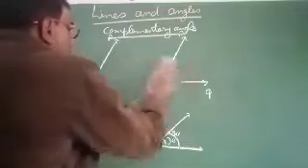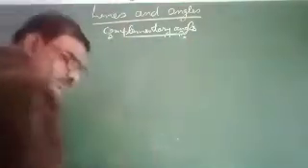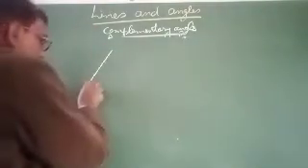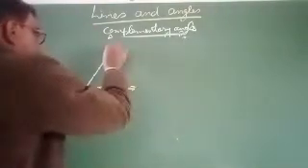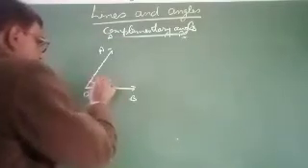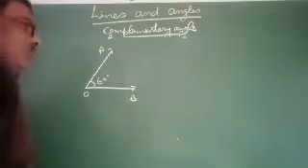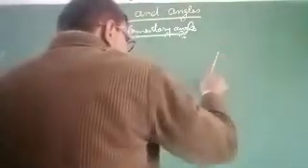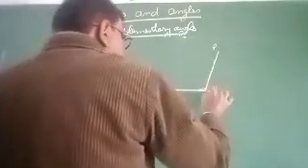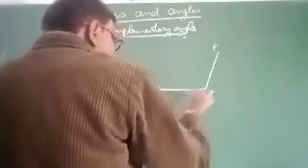Now I will define supplementary angle. Suppose I take two angles. This is angle AOD. The measure of this angle is 60 degrees. And take another angle POQ.